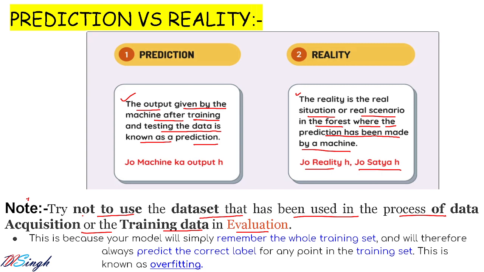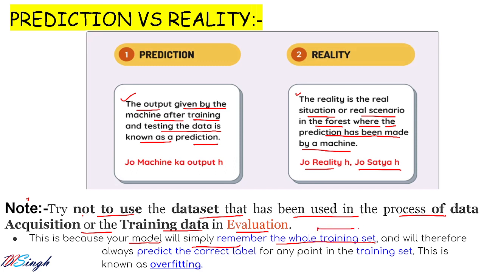Try not to use data set that has been used in the process of data acquisition or training data in evaluation phase. What is the problem with that? This is because your model will simply remember the whole training data set, because you have made your AI model such that it can learn and store that knowledge which it has gained previously. And from where it is gaining that knowledge?